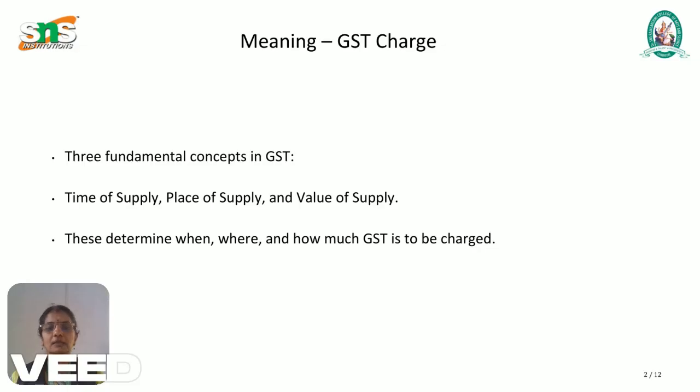Then, where we have to pay the GST is the place of supply, that is, whether it is an interstate or intrastate sale. Suppose we are going to supply any goods or services, at that time we have to consider whether it is interstate or intrastate. We have to determine this before we pay the GST.